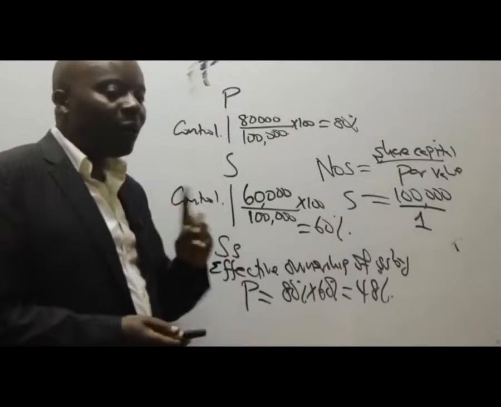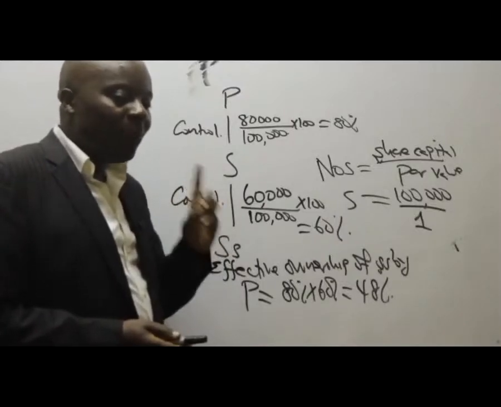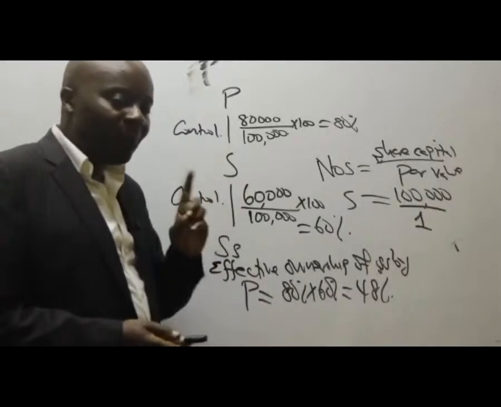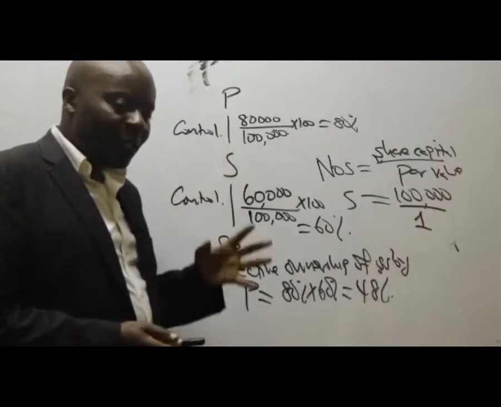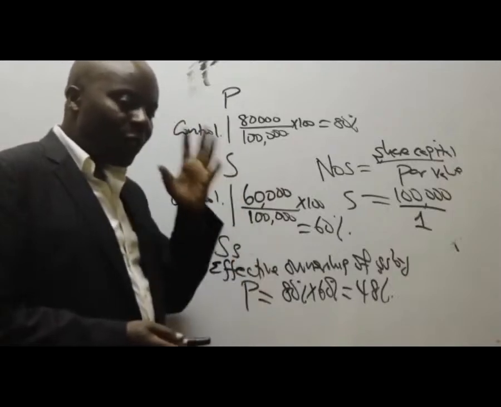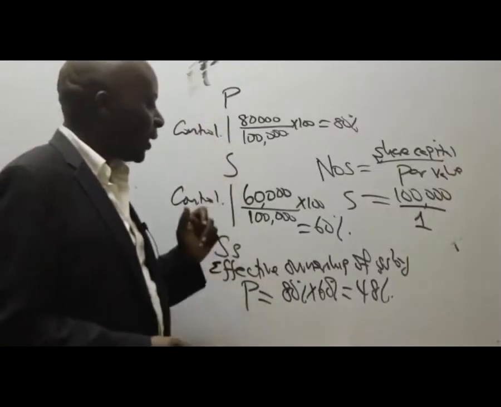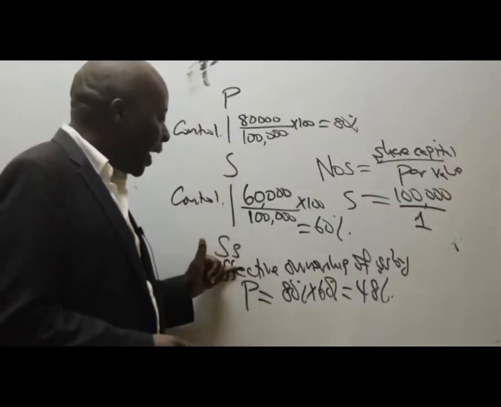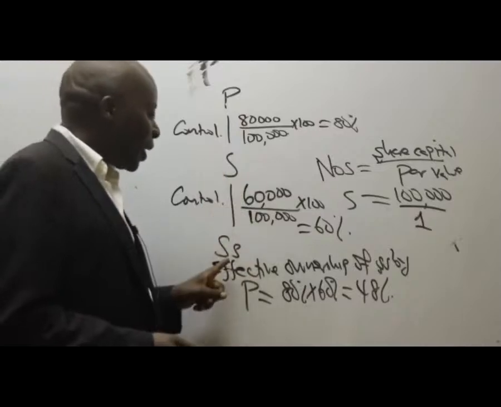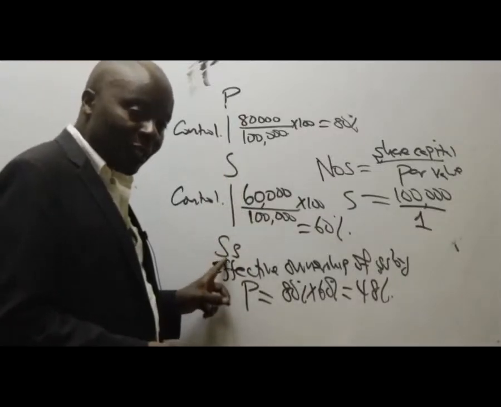So automatically it means that P, it's substance over form, and I told you this from the word go. It's not all about numbers, right? It is substance over form. What is down there substantially? That if you are able to control S, and S is controlling SS, then we as the parent, we are controlling who? We are controlling SS.